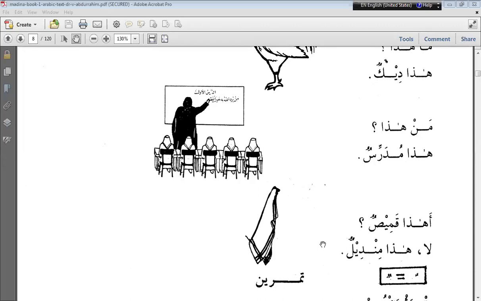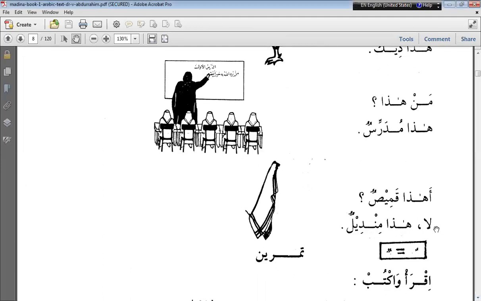If it would have been qamisun, means a shirt, then the answer would have been na'am, haza qamisun. But it is a handkerchief, so the answer will be said like this: la, haza mindilun.